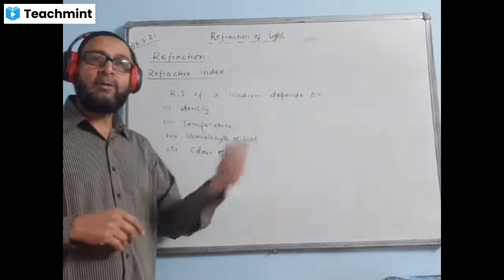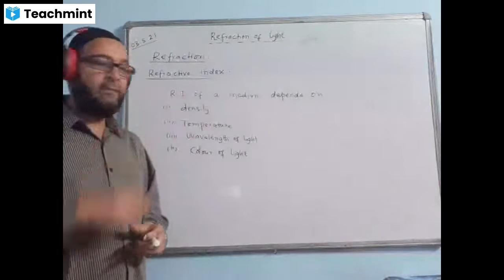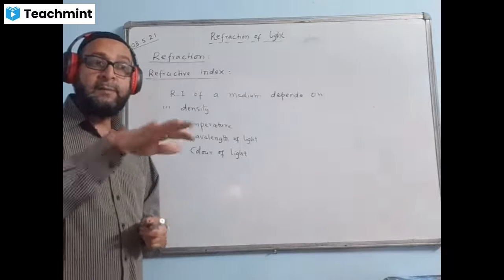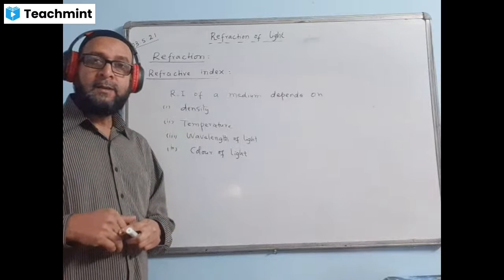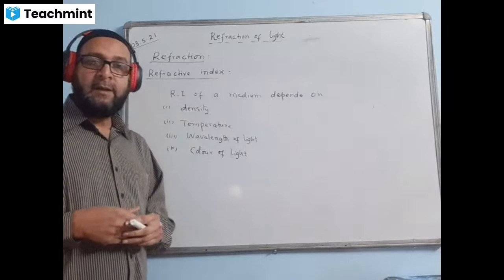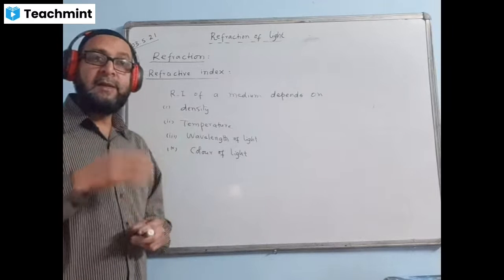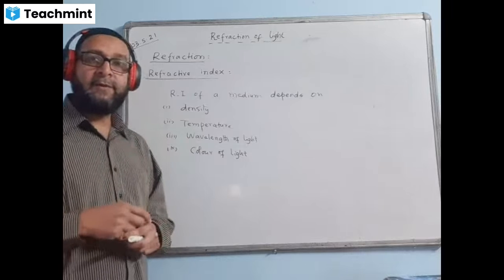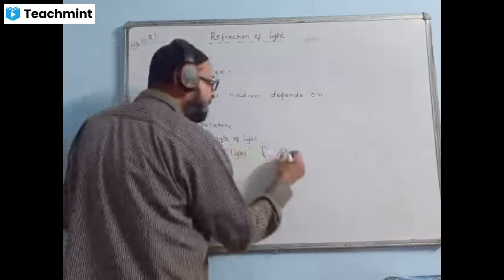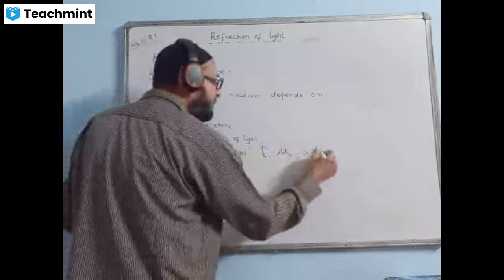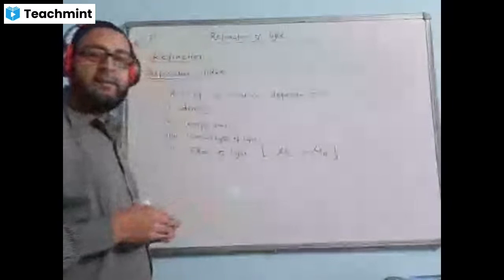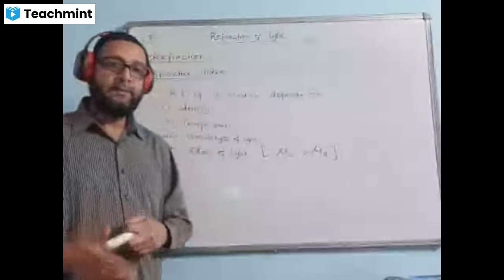In another chapter also I'll talk about the wavelength, and I'll give the values too. But the color violet travels the slowest in any medium. And the violet will have the highest value of refractive index. And the red travels fastest in any other medium, so red will have the lowest value of refractive index. That means in the color of light, here in bracket we can add, the refractive index of the violet is more than the refractive index of the red. Mu V is greater than mu R. This is how we can remember it.